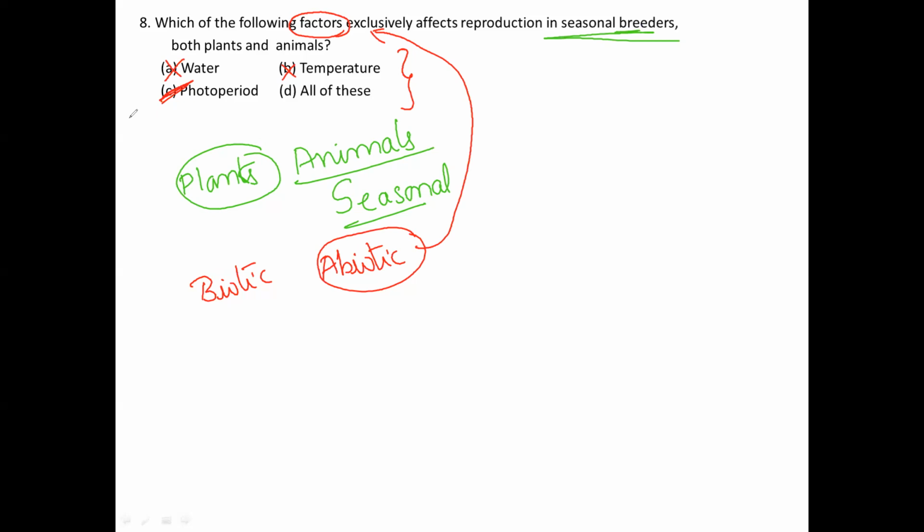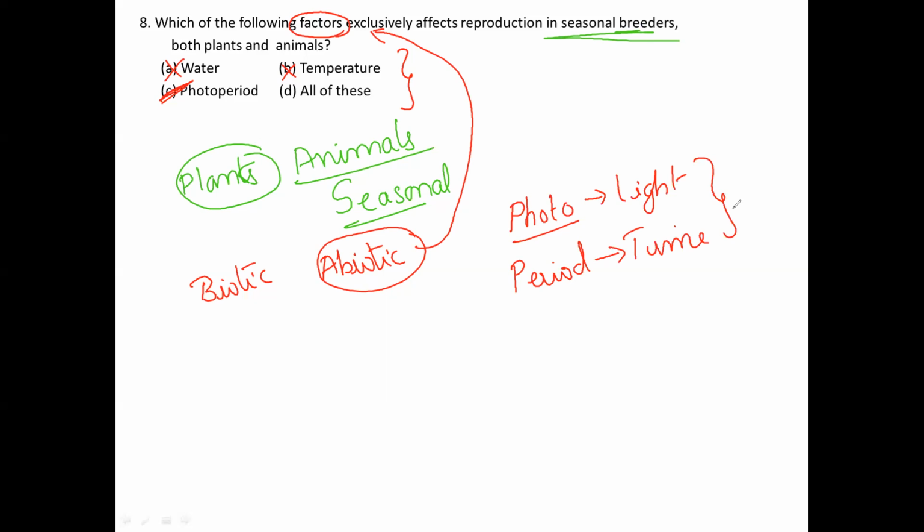Then what do you mean by photoperiod? Photo means light, period means time.